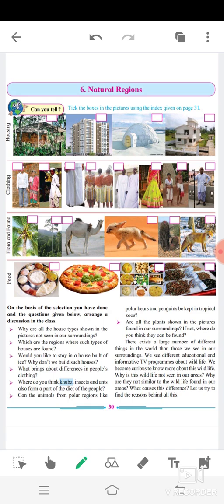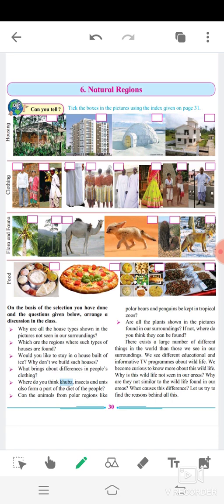And are all the plants shown in the picture found in our surrounding? If not, where do you think they can be found? जो भी plants, जो भी trees यहाँ पर बता रहे, क्या वो हमारे इर्द गिर्द पाए जाते हैं? If not, अगर नहीं, where do you think they can be found, तो वो कहाँ पाए जाते हैं.